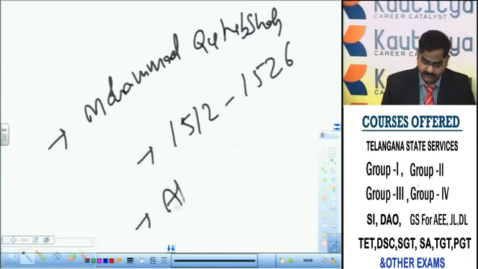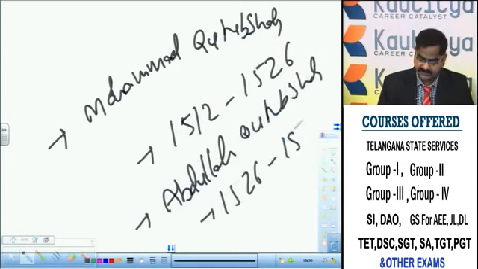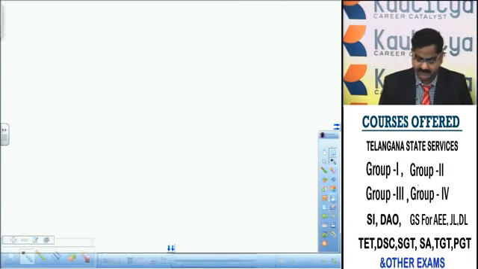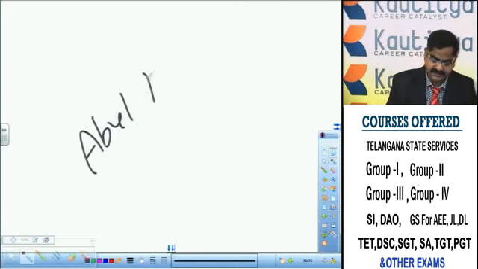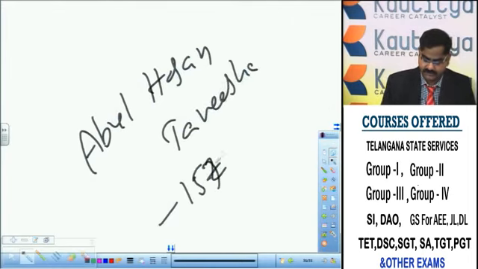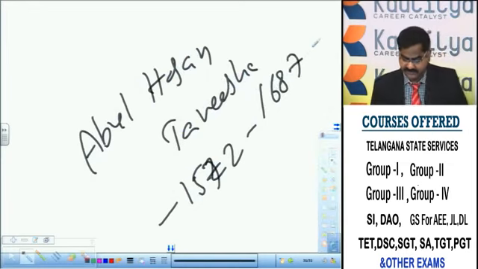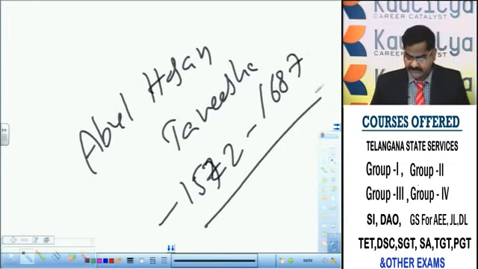Later, Abdullah Qutub Shah ruled from 1526 to 1572 exactly. Finally, Abul Hasan Thani Shah ruled from 1572 to 1687. This is the entire period of Qutub Shahis.